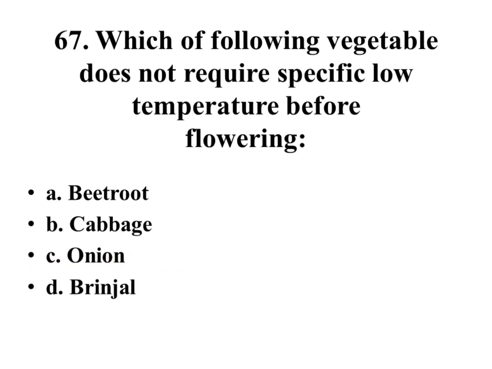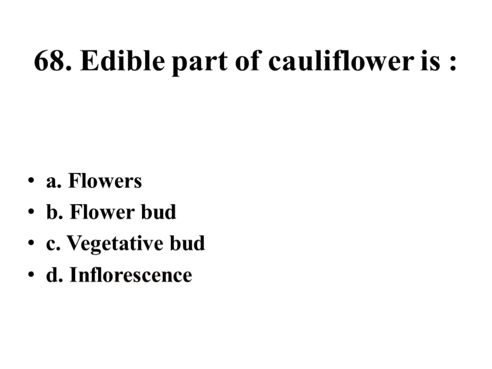Which of the following vegetables does not require specific low temperature before flowering? Beetroot, cabbage, onion, brinjal. Right answer is brinjal. Edible part of cauliflower is flowers, flower bud, vegetative bud, inflorescence. Right answer is vegetative bud.